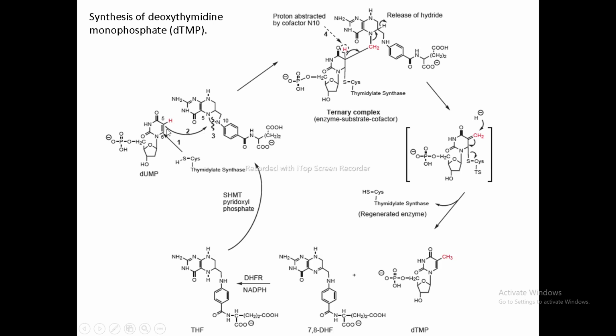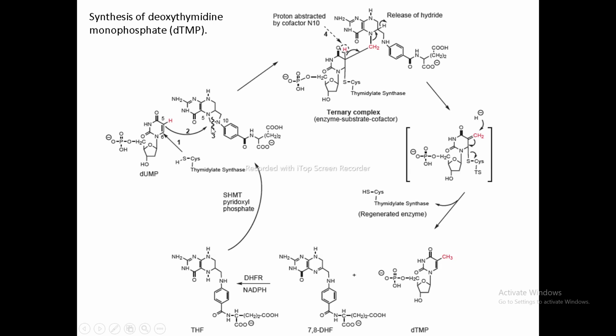So when the electrons of this 5,6 double bond, when the bond breaks, the electrons attack this methylene group of the cofactor. While attacking, they release the N10, this nitrogen 10 group, and the cofactor imidazoline ring gets broken. So the ring opens. So taken together, all these steps, step number 1, step number 2, and step number 3. Which is step number 3? That is the breaking of the bond.